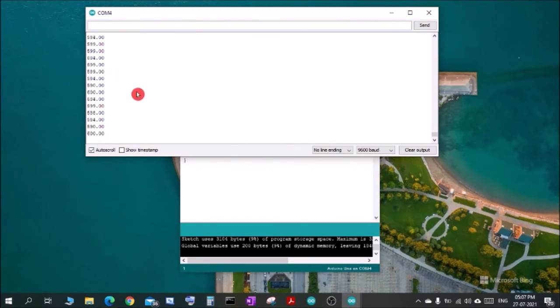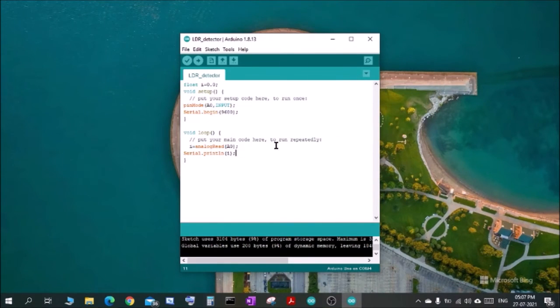It is varying very fast because it is continuously running, and if I want to view these values in a bit slower manner, then I have to add one more step here. Just before Serial.println, let me add a delay command. Within that bracket I'll have to write the time period in milliseconds. So let me give 100 milliseconds. That means it will give me 10 values in 1 second. Okay, now let me upload it again.